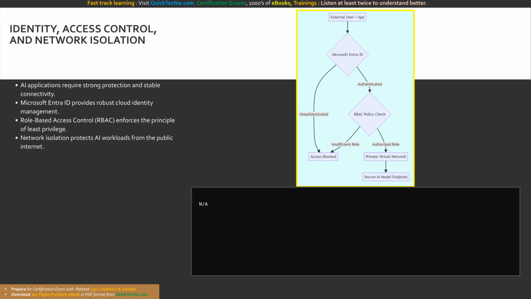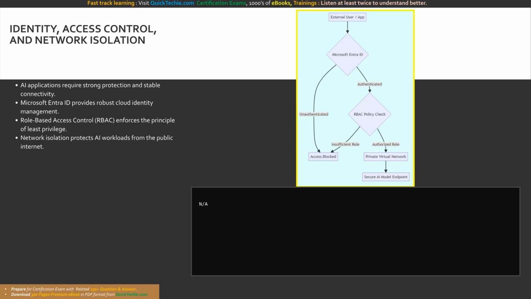Securing the underlying data is only one half of the equation. We must also aggressively secure the cloud infrastructure that hosts the AI application itself. AI applications process immense computational workloads and require formidable protection alongside highly stable network connectivity to function safely in enterprise environments. Because Microsoft Azure is inherently secure by design, it provides the foundational tools necessary to achieve this, specifically through built-in identity management, rigorous access control, and strict network isolation.